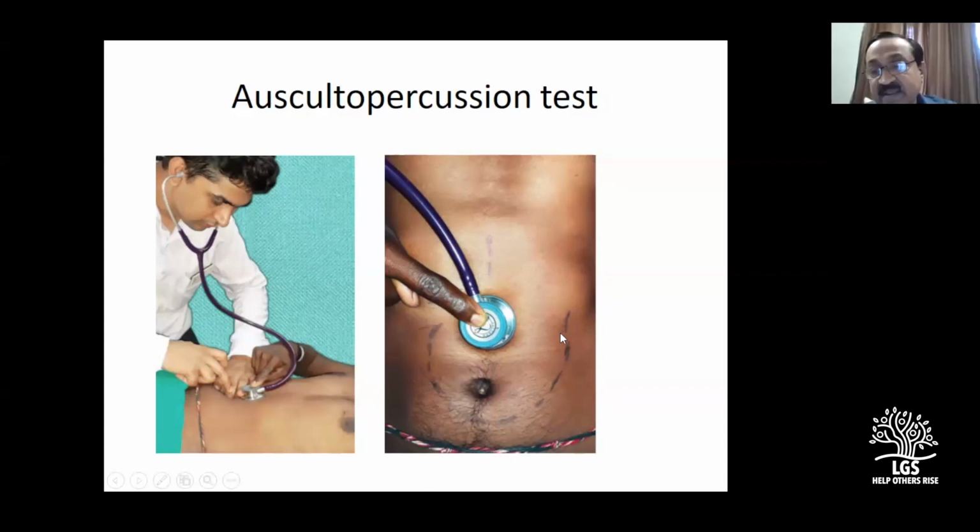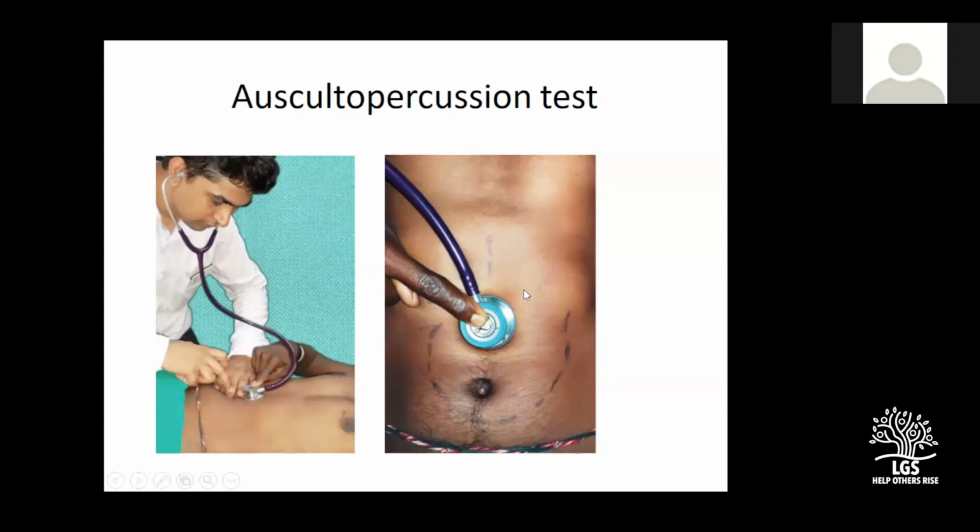Am I clear? Some old examiners may ask you this question, so you need to know the principle behind doing the test to know the greater curvature. If you see carefully, the visible gastric peristalsis wave itself will tell you where the greater curvature will be.